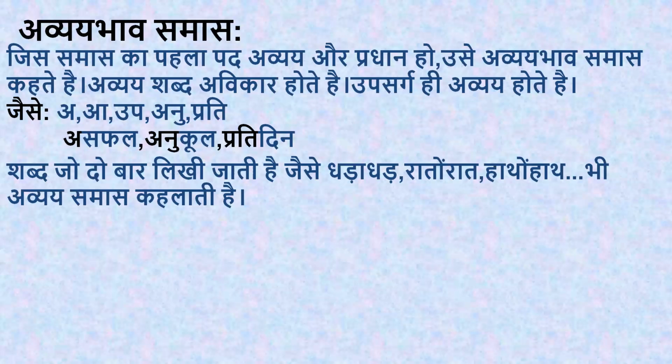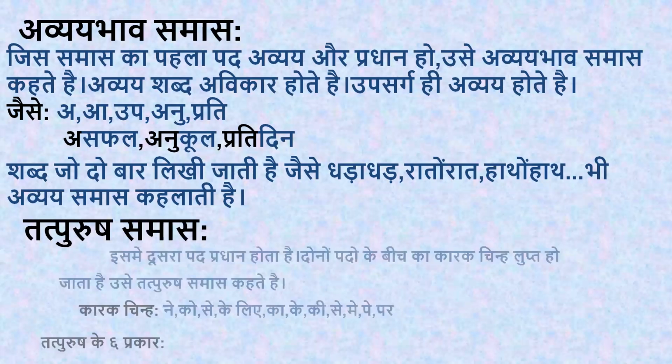Okay, and also words like dhada dhad, rato rat, hato hat, these types of words also come under avyabhav. For example, see dhad plus dhad, dhada dhad, rat plus rat, rato rat, hat plus hat, hato hat. When the same words are repeated twice, these types of words also come under avyabhav samas. Okay, now let us move on to the second type, which is तत्पुरुष समास.